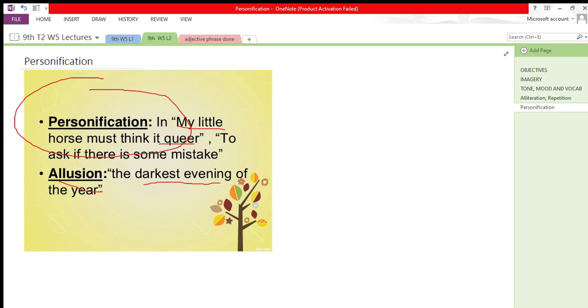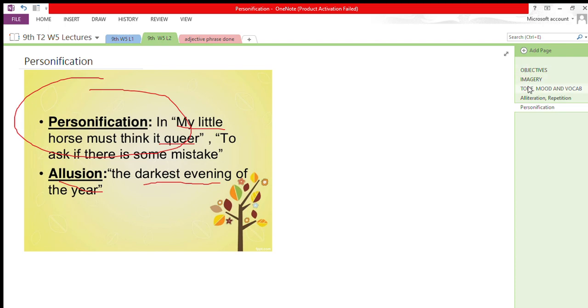Okay, so what is an allusion? It is just an expression where you talk about something, or you recall something to your mind without mentioning it or without giving an explanation. The poet says it was the darkest evening of the year, but there is no explanation of this one.